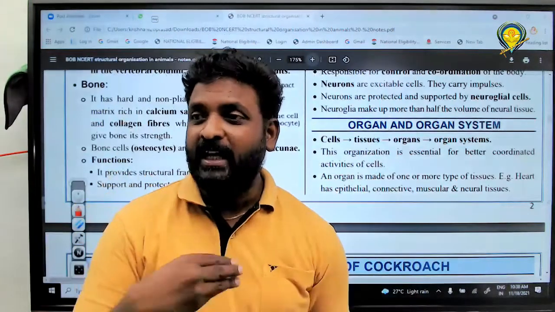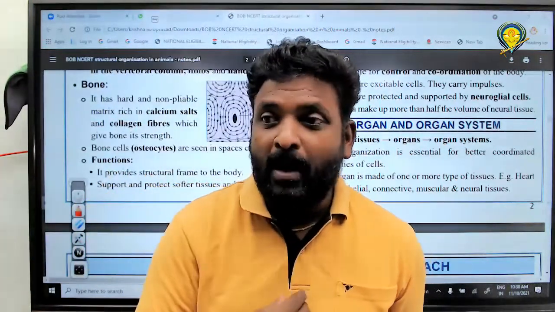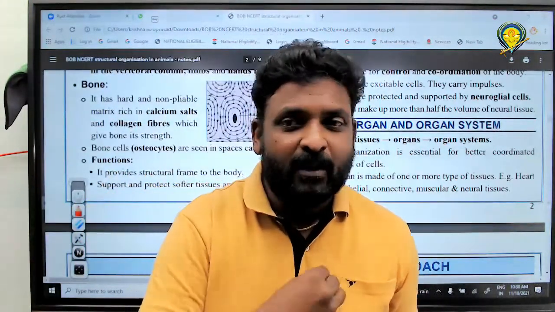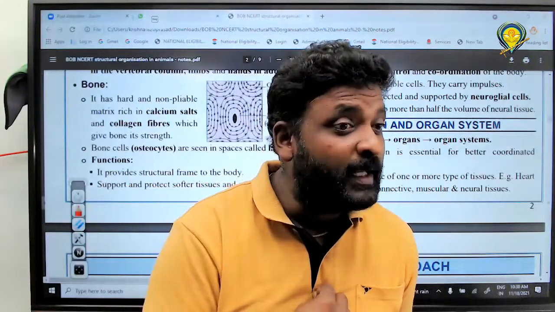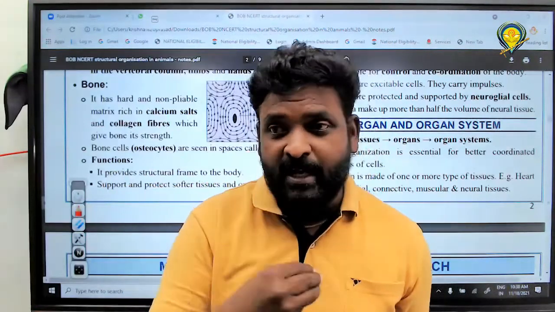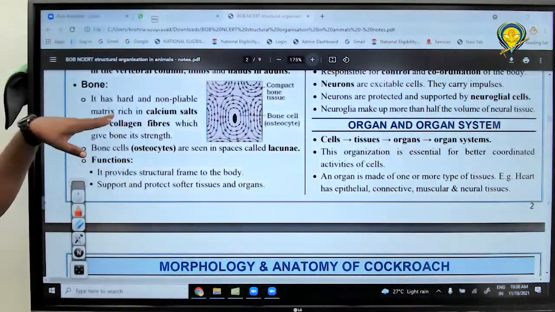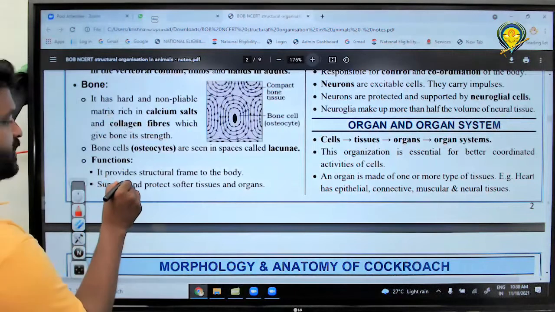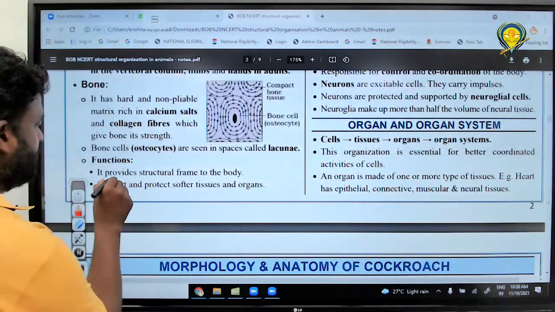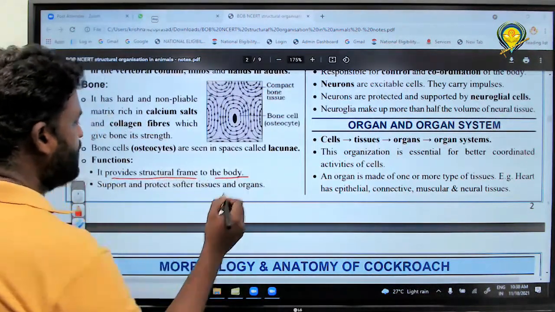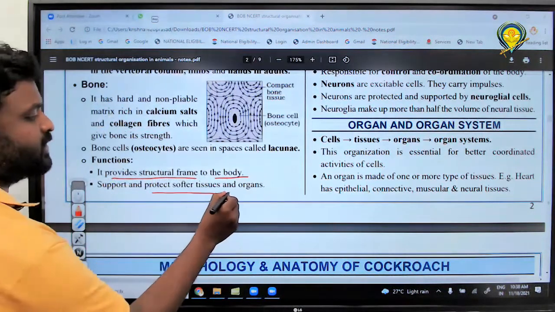And not only that, even if I'm doing like this, my heart will not be damaged because of what? Bone is there. Got it? It protects the soft tissues and organs. Right or wrong? Please write it. First point, what do you all write? It provides structural framework to the body and protects soft tissues and organs.